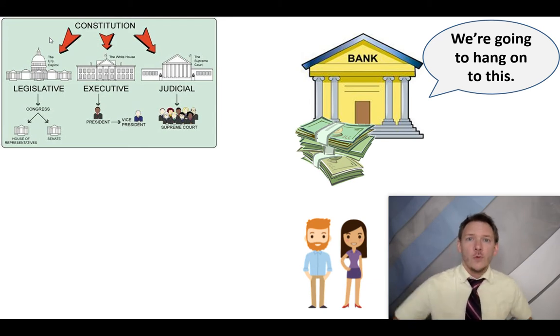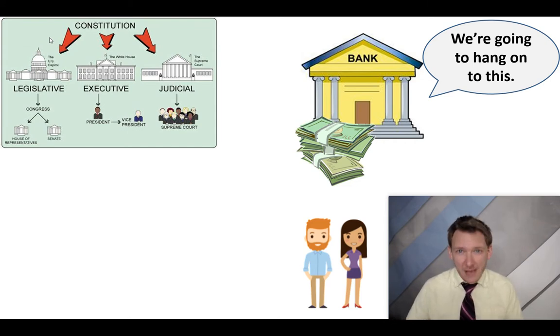Problem number two, the reason why the economy collapsed was because in the first place, the government was forcing these banks to make loans that they didn't necessarily need to or want to make. So here we are again. Hey, wait a second. Didn't we crash the economy because you were forcing us to make loans? And now your solution is to force us to make more loans? Yeah. Fool me once, shame on you. Fool me twice, shame on me.